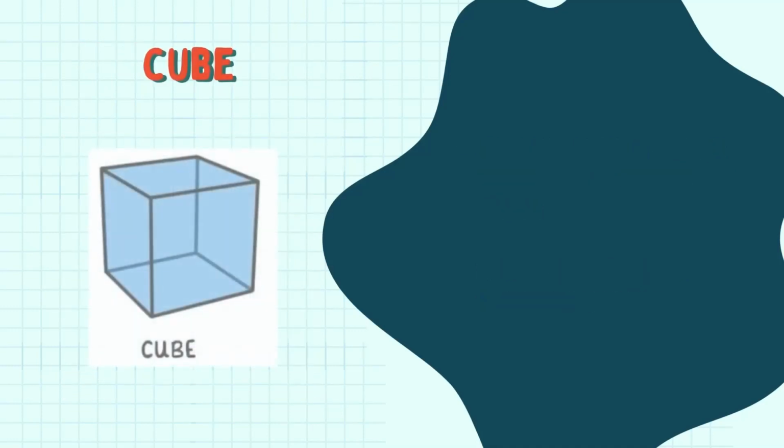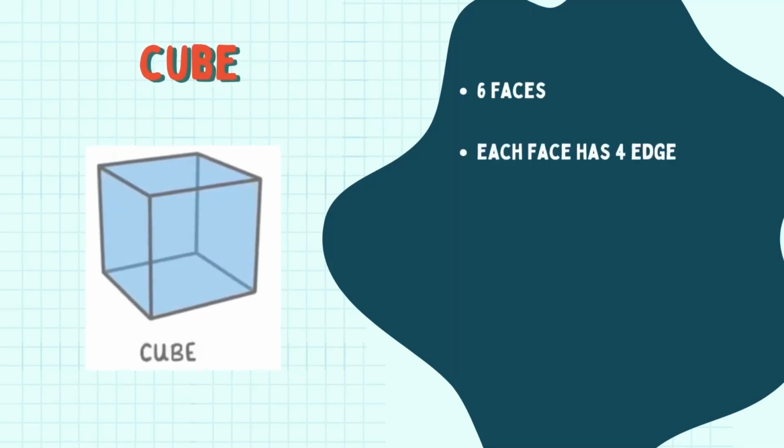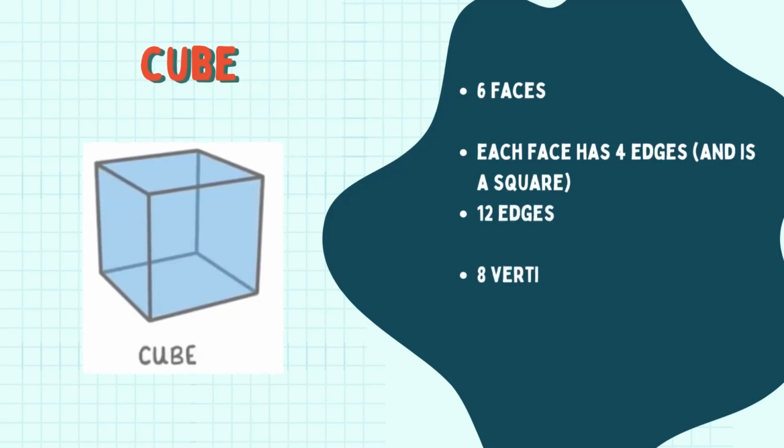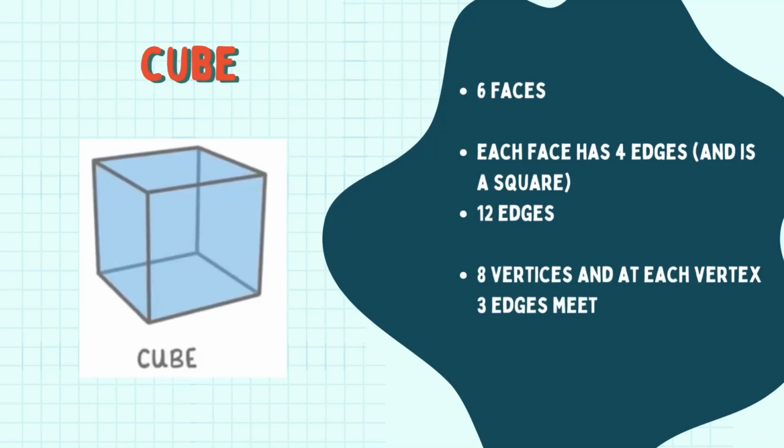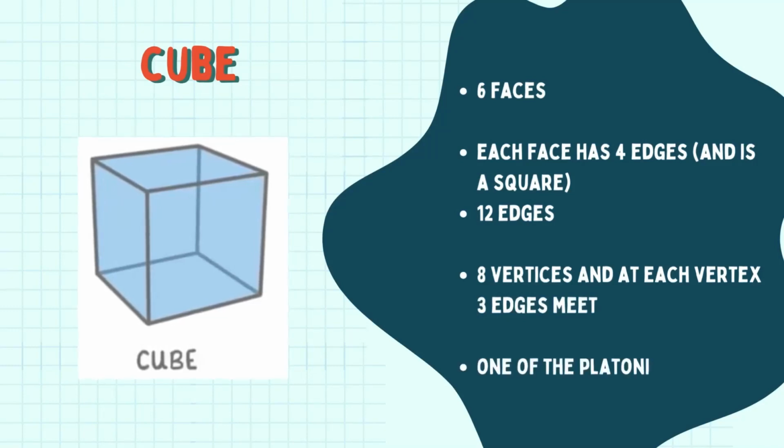Next is a cube. A cube has 6 faces. Each face has 4 edges and is a square. It has 12 edges. It has 8 vertices or corner points, and at each vertex 3 edges meet. It is also one of the Platonic solids.